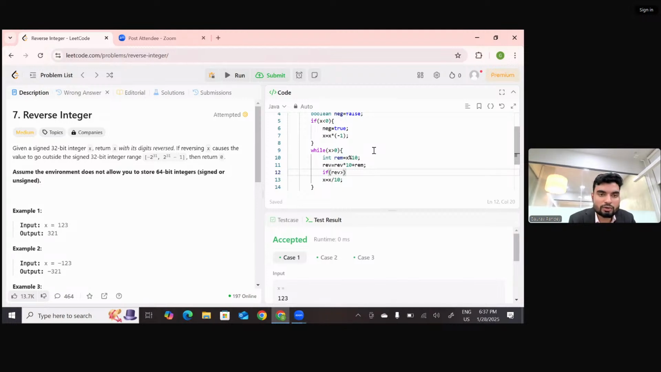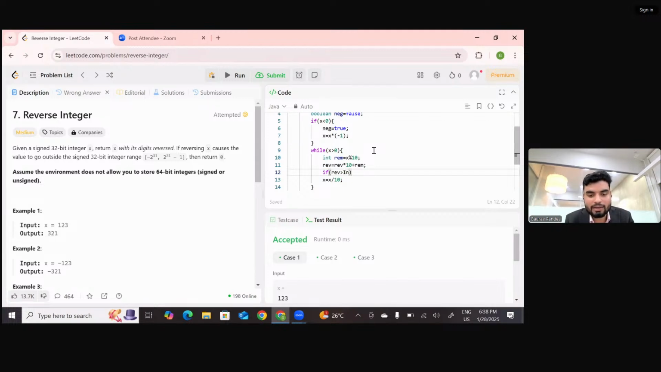Or you can utilize the power function, the Math.pow function, that is also fine for you. Or in other languages, like in C++, there are INT_MIN and INT_MAX. In every language, there is some kind of property like this, so you can search for that as well.